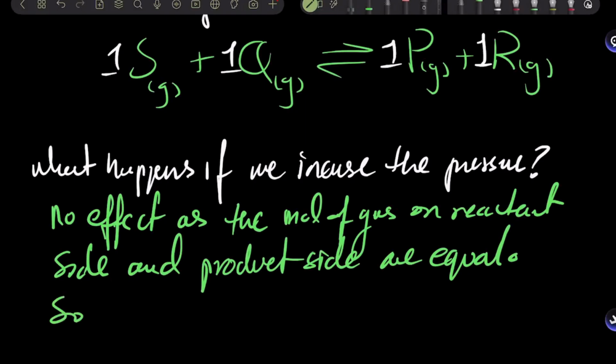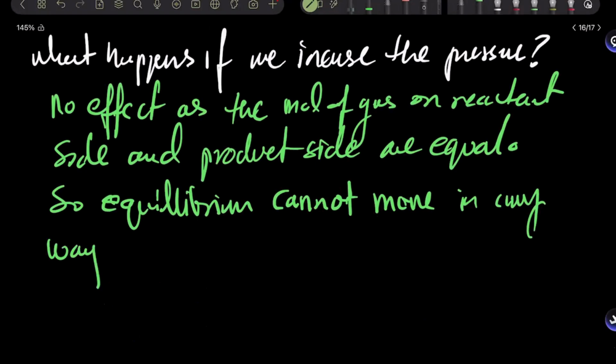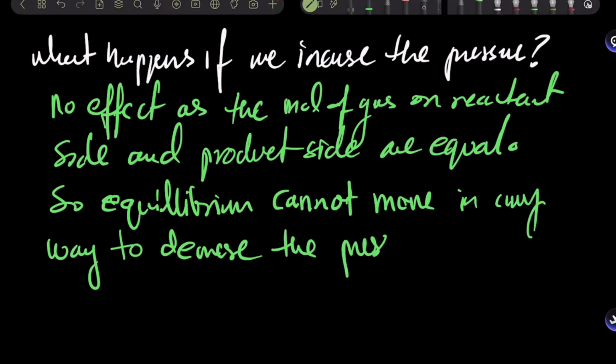All right. So equilibrium cannot move in any way to decrease the pressure. Okay. All right. So these were all the factors. All right. And after this, what we're going to learn about is going to be our catalyst.